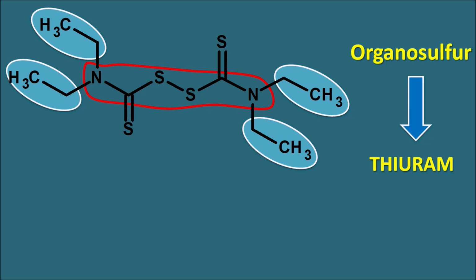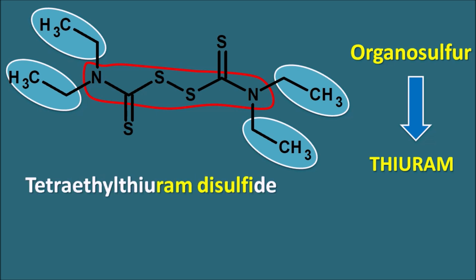And at the center of the structure we can also observe a disulfide linkage. So that's why disulfiram is tetraethyl thiram disulfide. This is the chemical name of disulfiram, from which we can easily derive the name of the drug. Disulfi is derived from disulfide, and ram is derived from thiram. So disulfiram is a tetraethyl thiram disulfide derivative.